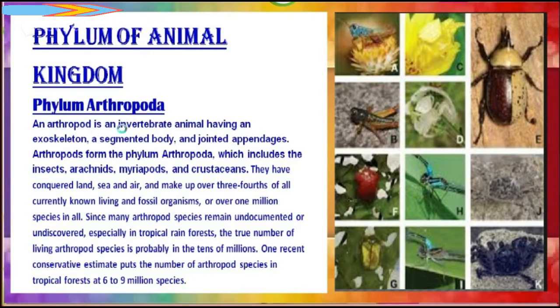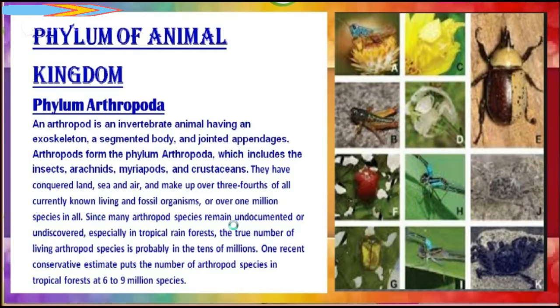An arthropod is an invertebrate animal having an exoskeleton, a segmented body, and jointed appendages. Arthropods form the phylum Arthropoda, which includes the insects, arachnids, myriapods, and crustaceans. They have conquered land, sea, and air and make up over three-fourths of all currently known living and fossil organisms, or over 1 million species.